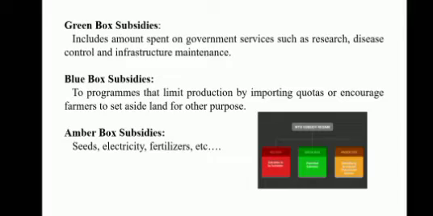Under subsidies, there are mainly 3 types: Green box subsidies, Blue box subsidies and Amber box subsidies. Green box subsidies include the amount spent on government services such as research, disease control and infrastructure maintenance. Blue box subsidies include programs that limit production by imposing quotas or encourage farmers to set aside land for other purposes. And finally, Amber box subsidies include seeds, electricity and fertilizers.